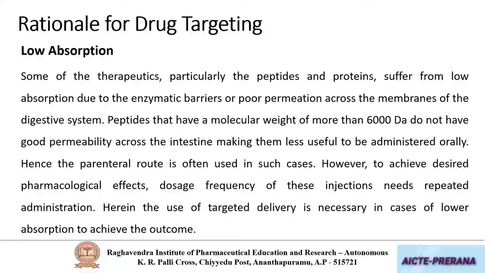However, to make them reach only the target site, we will formulate them in the form of targeted drug delivery systems, where they will go and bind only to the site of action. This is with regard to low absorption.